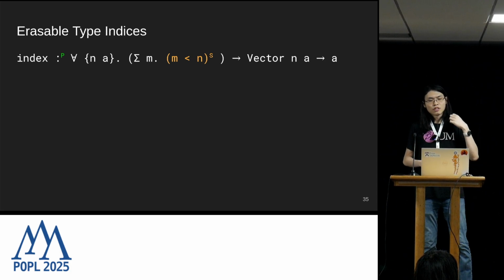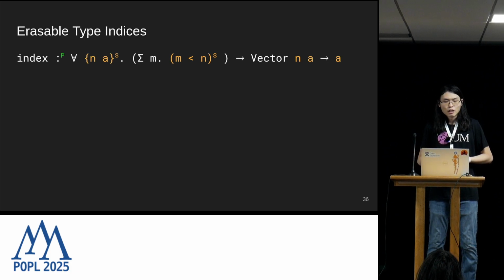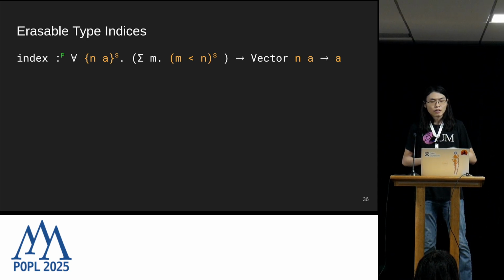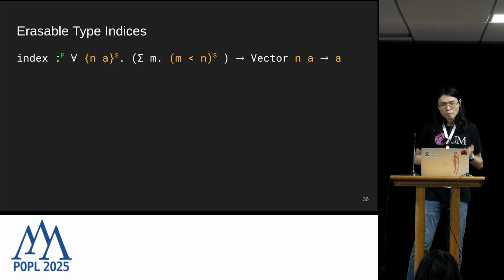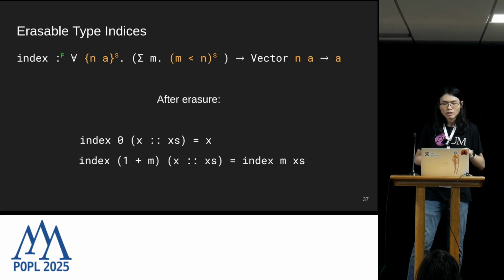So earlier, we used this secret annotation to help us do equational reasoning. But we can use the same mechanism to specify which inputs should be erased when we generate executable programs. So here, we annotate the size index n and the type parameter a both as secret to indicate that these are fields that are meant to be erasable. So an optimizing compiler can look at these annotations and generate this erased version of the index function that doesn't even look at the size index, which gives us a more efficient definition.